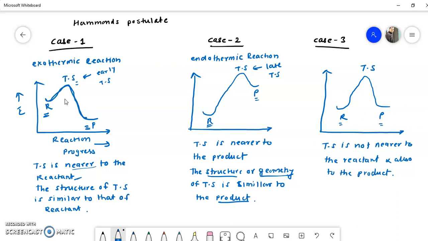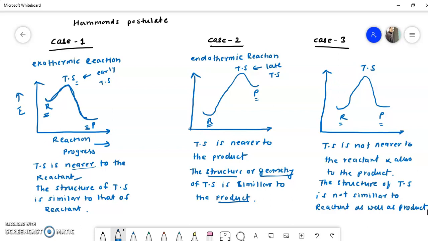So as per Hammond's principle, we can say that the structure of transition state is not similar to reactant as well as product. So understood. I think it is very simple. So these are the three cases by which we can explain Hammond's postulate.